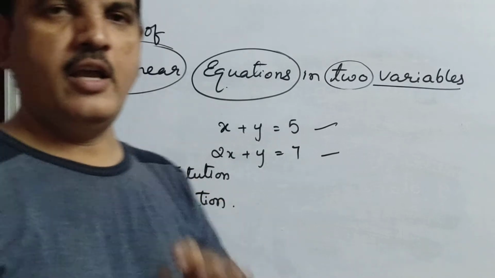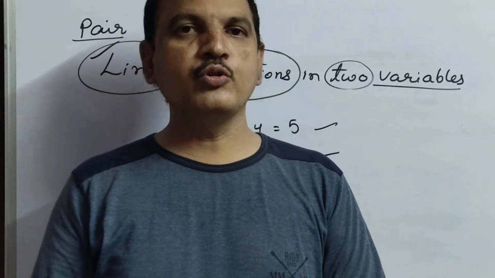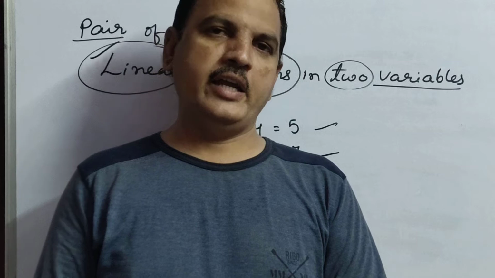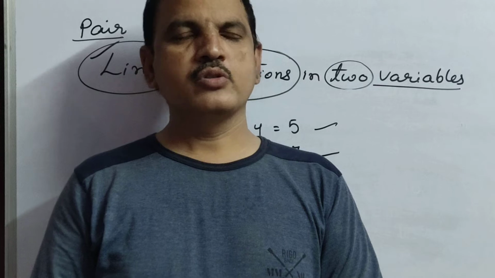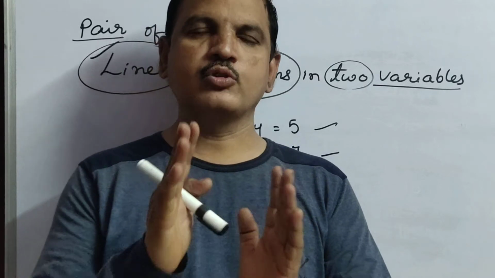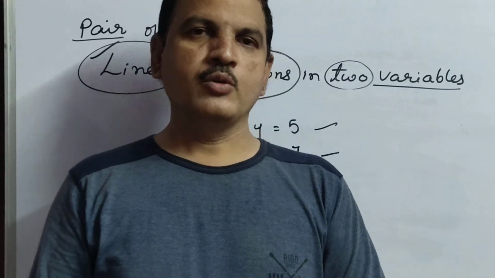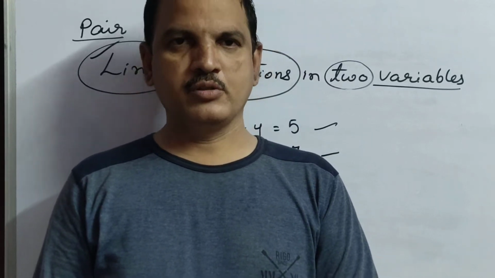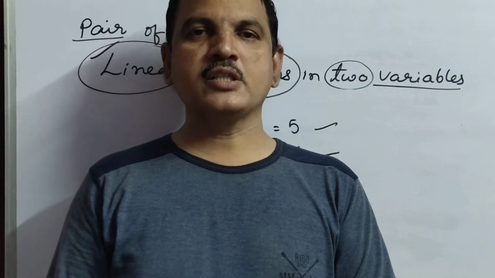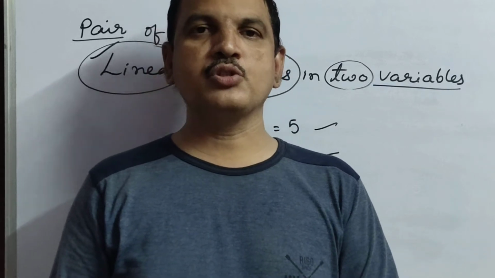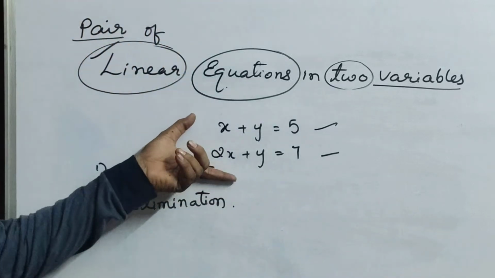Today I am going to tell you how to find the values of x and y, or whatever variables are given, either a, b, p, q, by using the substitution method. He will give two variables, but both equations will have the same variables, children. Only then can we do it. So today we are going to discuss the substitution method, and how to find the values for the given pair of equations.